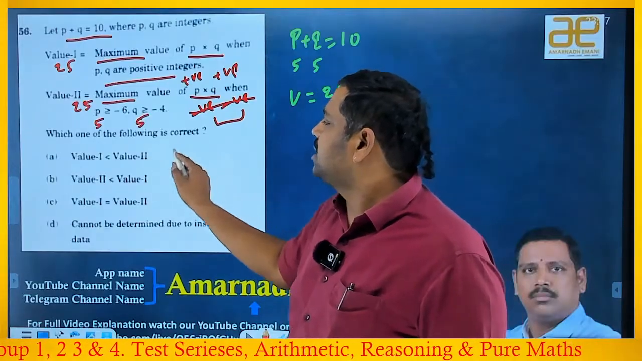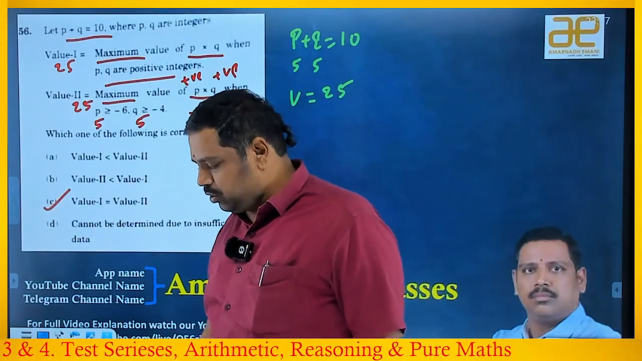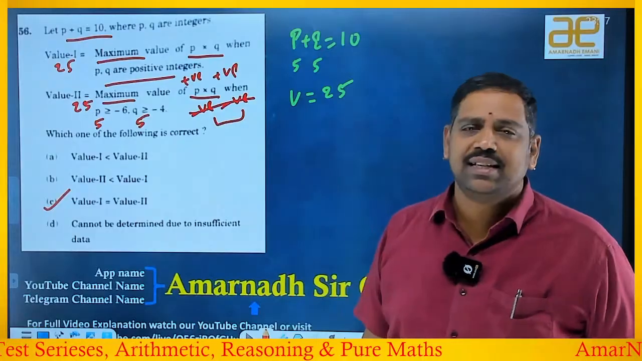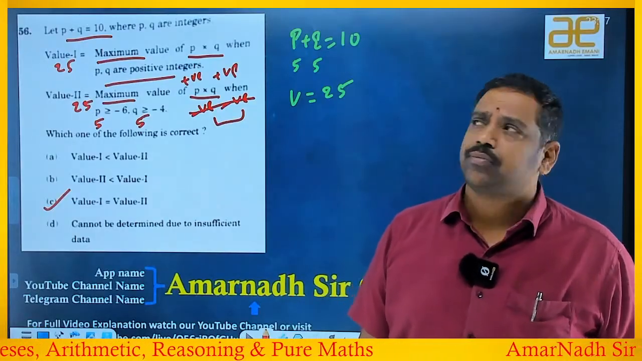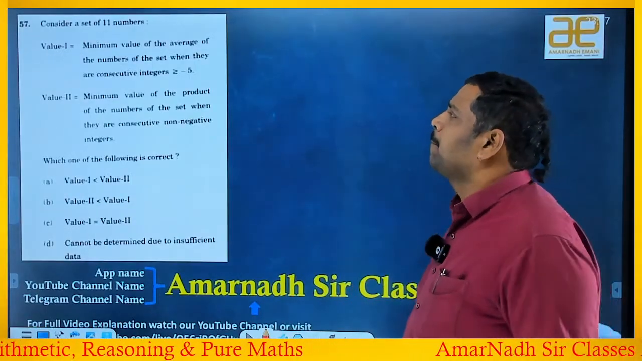So which of the following is correct? It means value 1 is equal to value 2. So answer is which option? C is the answer. Understood? Let's go to the next beautiful one.